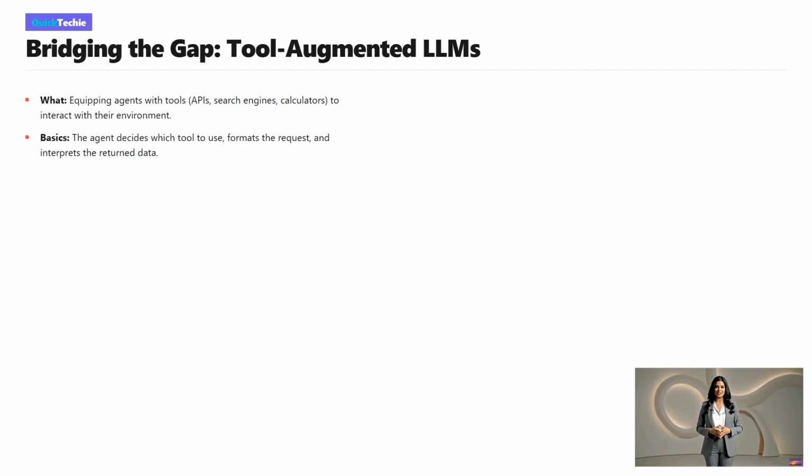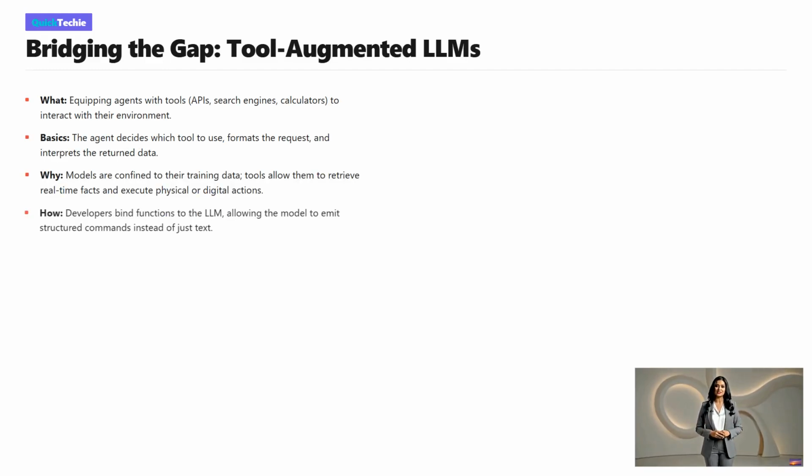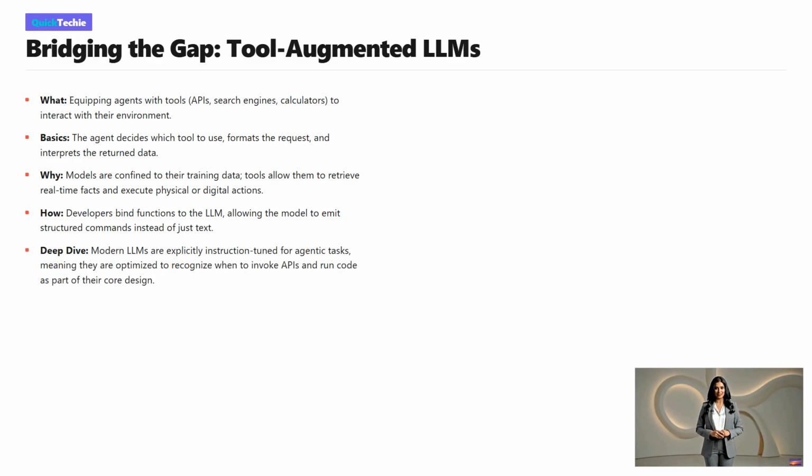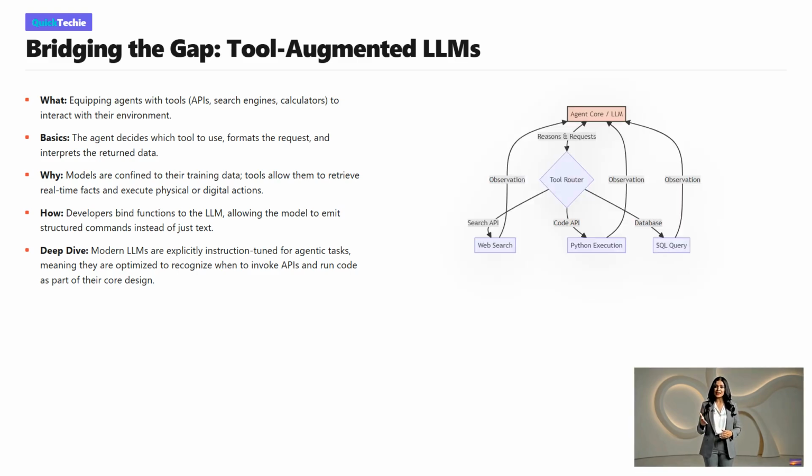Now that our AI has a memory and a state, it needs hands. This is where tool-augmented LLMs come into play. Agency truly emerges when internal reasoning is coupled with concrete external actions. Instead of a developer hard-coding an API call, we bind a suite of tools directly to the LLM and allow the model to decide whether and which tool to call. For example, if tasked with financial analysis, the agent can autonomously call a web search tool for live stock prices, pass that to a calculator tool, and synthesize the result. Modern AI models are explicitly trained for this, transforming them from mere text generators into active participants in digital ecosystems.